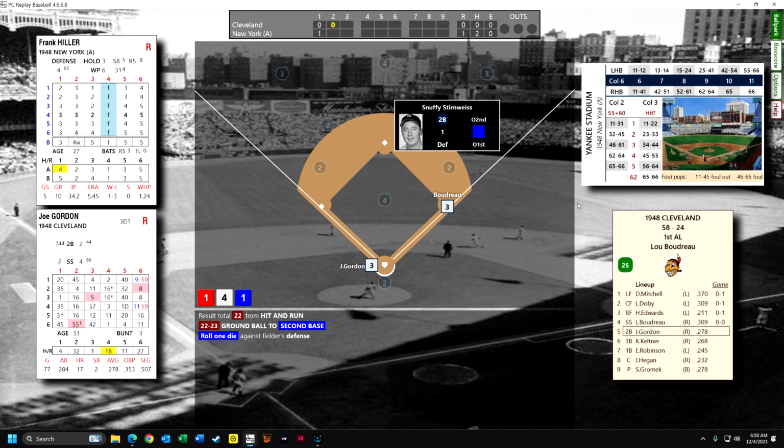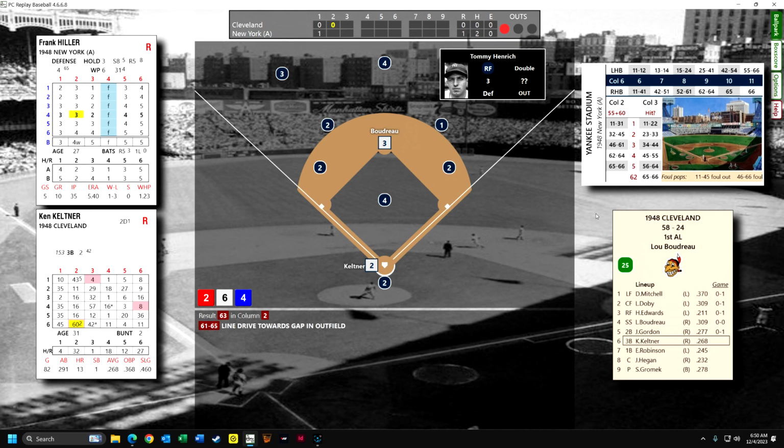There's a hit-and-run play. Now, if this 6-sided dice roll is a 2 or a 6, anything above a 1, the runner on second will be out, otherwise the runner on first will be out, and that's because Sternweiss is a really excellent fielder. But it's a 1, so a very, very unusual outcome here. Sternweiss decided to let the lead runner go to second.